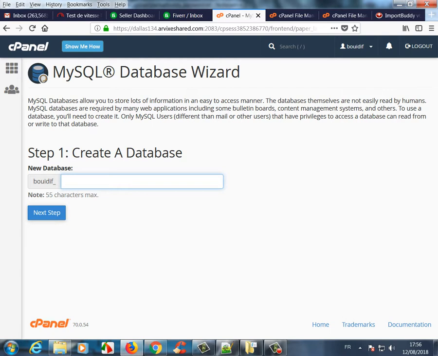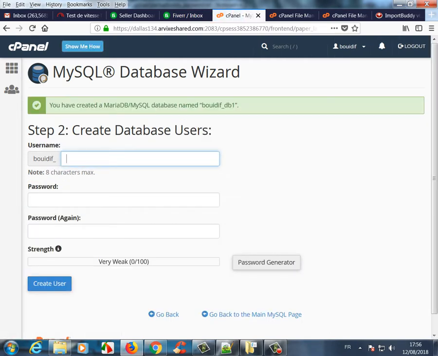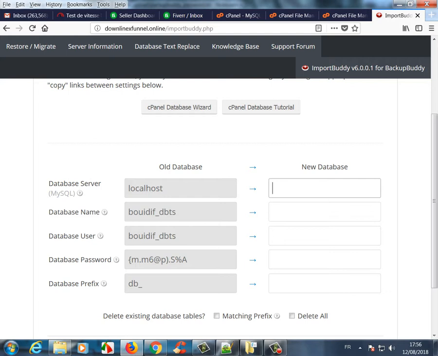We will give it a name like downline builder 1, for example. Click next, and here is the database name. You copy this into this field and paste.